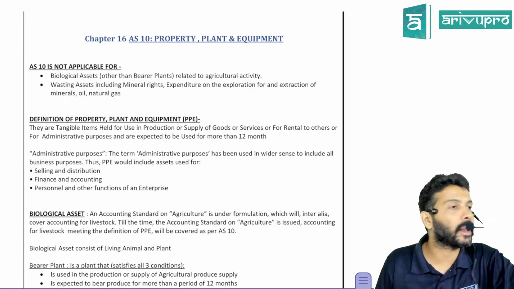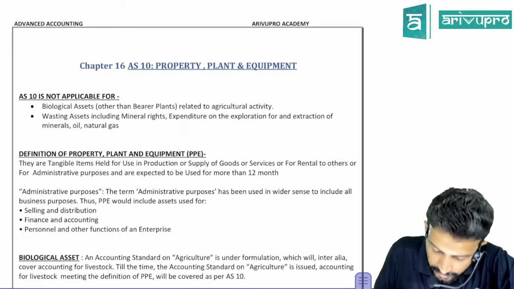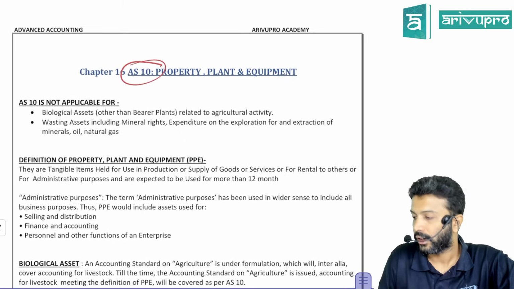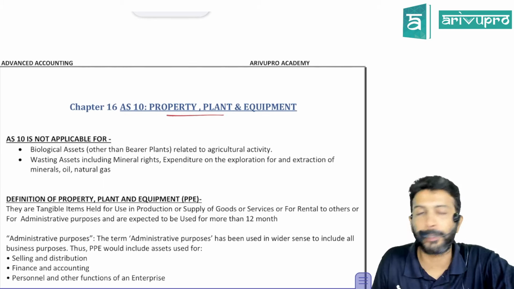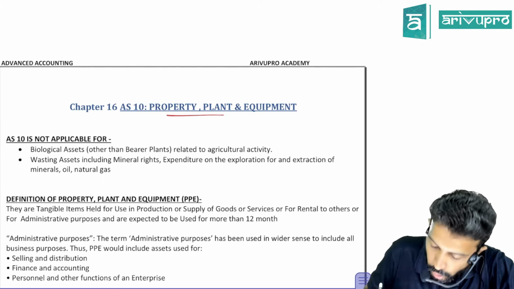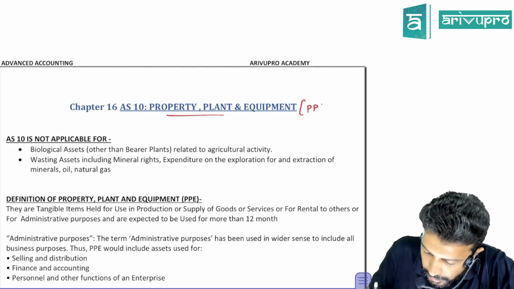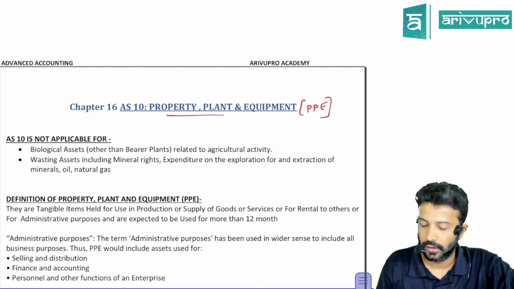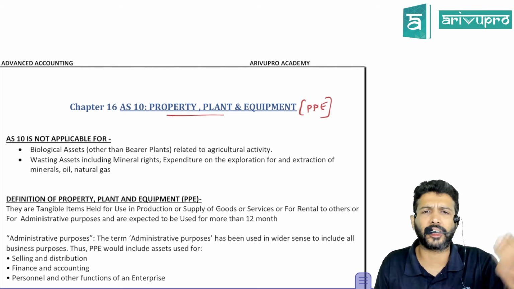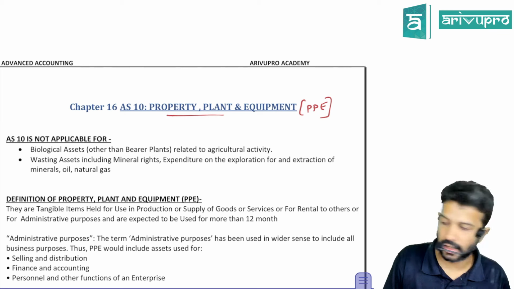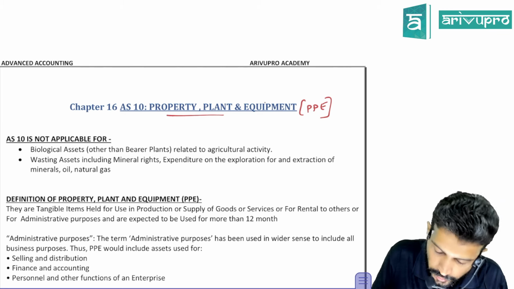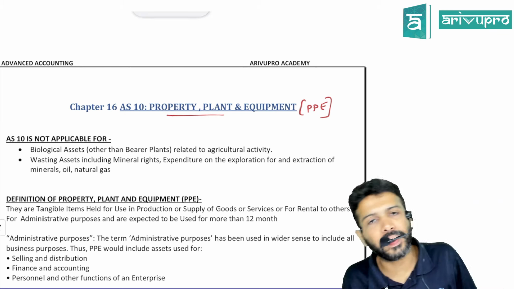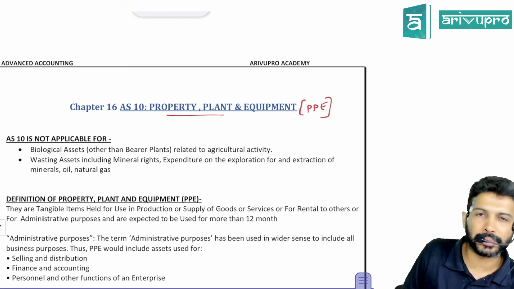So now we'll be starting with the next standard, that is Accounting Standard 10, which talks about property, plant and equipment. For our class purpose, we'll call this PPE. Basically, earlier this was called fixed assets. Now we don't call it fixed assets, we call them property, plant and equipment. Just the name change, that's all.